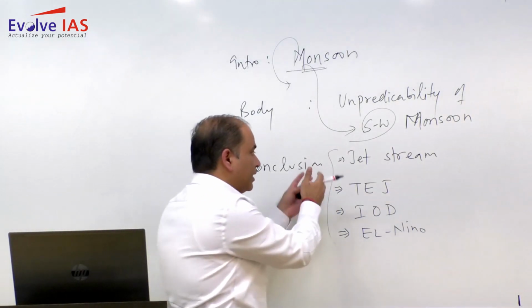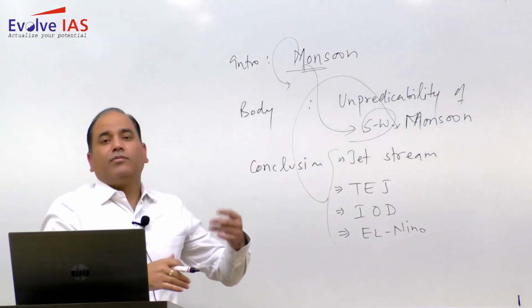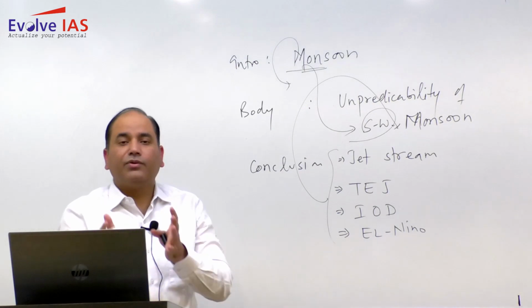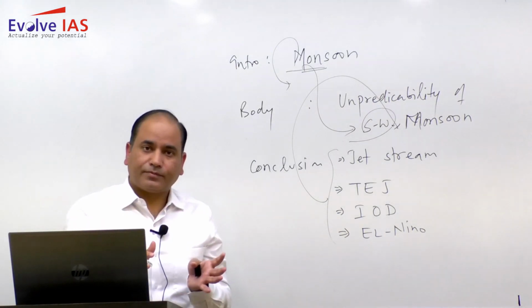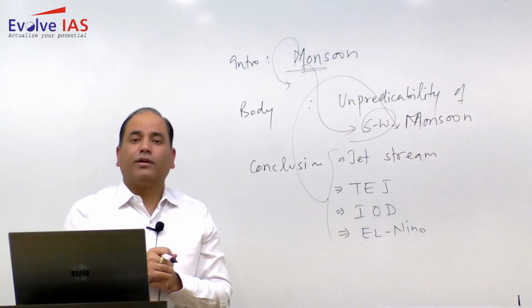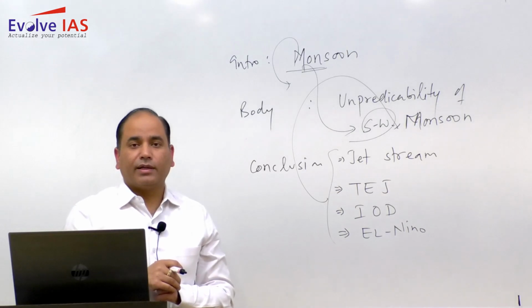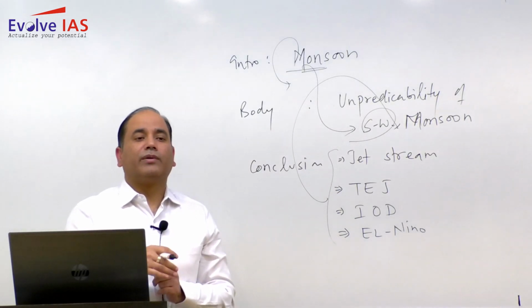Because these have anomalous behavior, obviously the monsoon will also behave anomalously. This is how you need to justify that the Indian monsoon is not simply based on the differential heating of the Indian Ocean and the Indian mainland, it is also being affected by so many other phenomena.